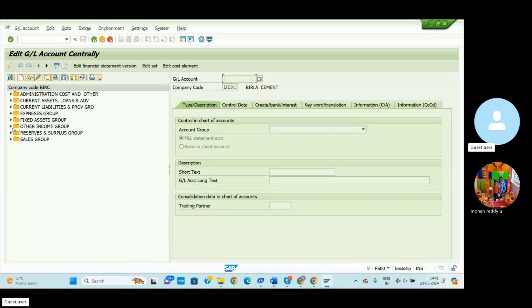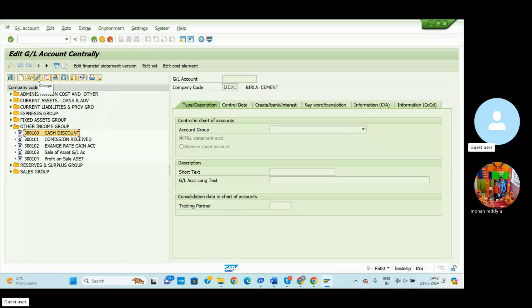/n FS00, other income group. Click here. If we have any doubts regarding which group a particular GL account comes under, for this purpose before that you can check here. Other income GL group comes under which account group, like profit and loss account or balance sheet. For this purpose you can select here. So other income cash discount, we already created this GL account.